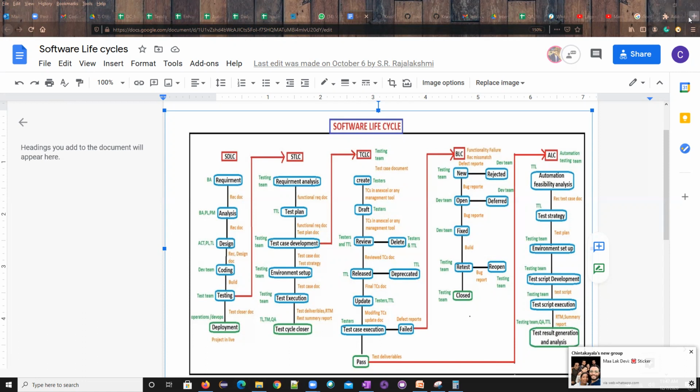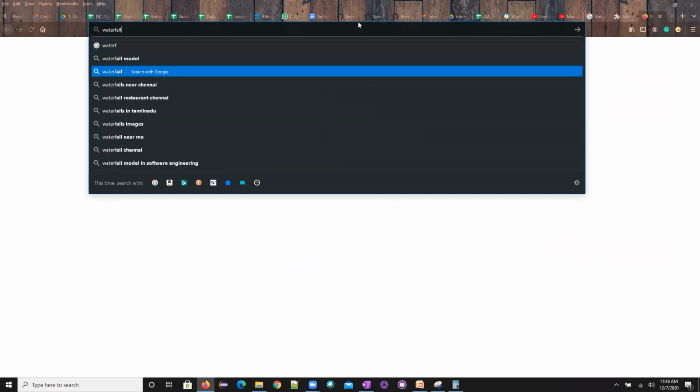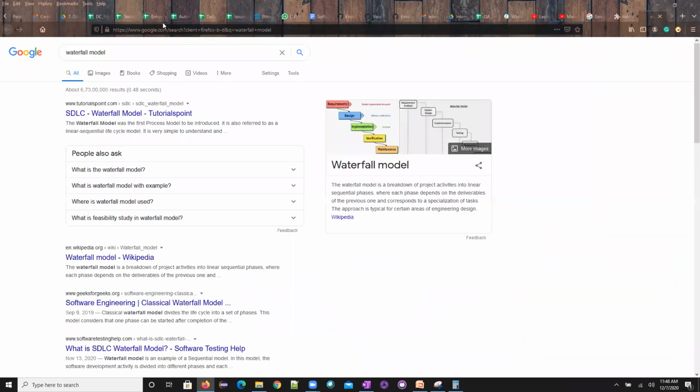If you want to know about the waterfall model, just type waterfall here, search it, and you can get what a basic waterfall model is. You can follow this tutorial pointer, and you'll get more than enough. Understand the advantages and disadvantages of each. The disadvantages of all these 7 models are the advantages of the agile model. This is what I keep repeating, because if you want to know the greatness of this particular tool, you should know the previous disadvantages.